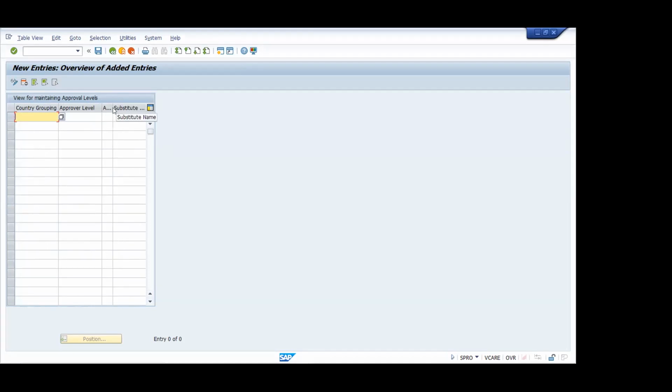For country grouping you can choose 40 for India. Approver level you can put 1. Approver name you can put your user ID.